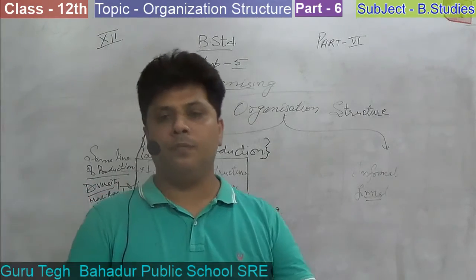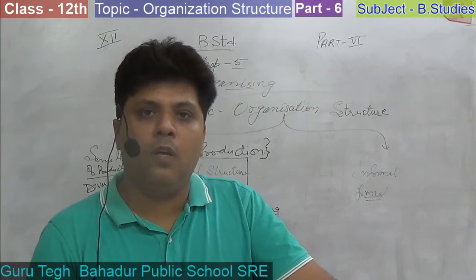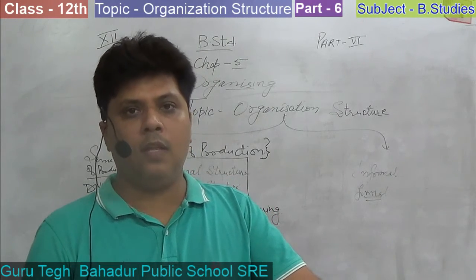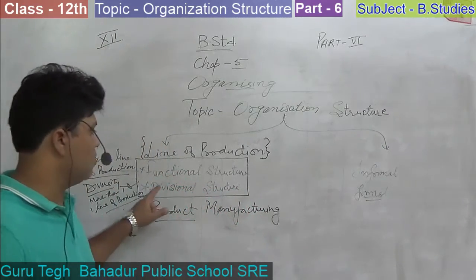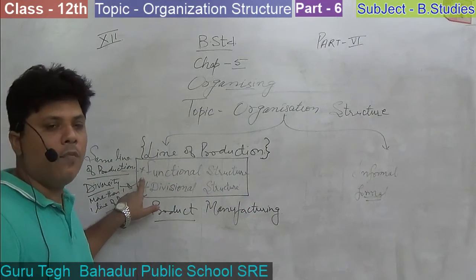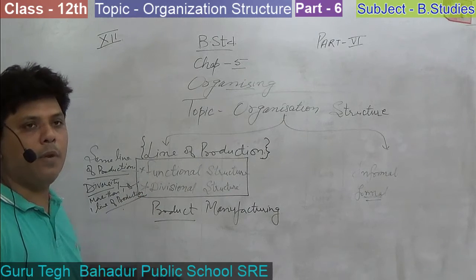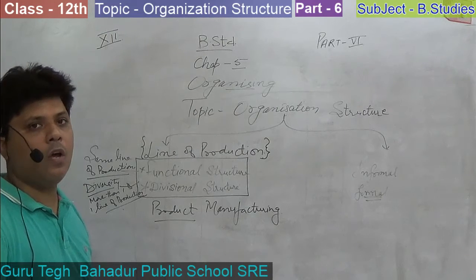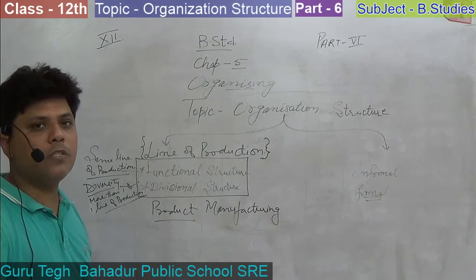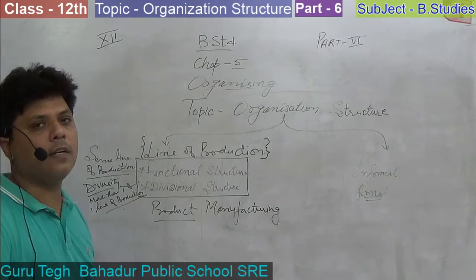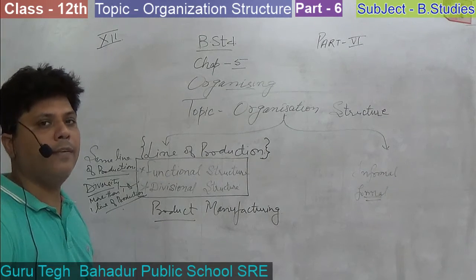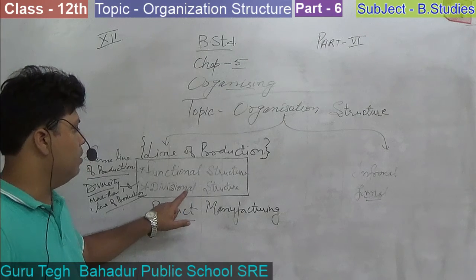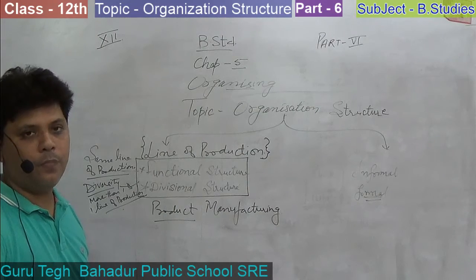Let's take an example. If we are asking about the Levi's company that manufactures only clothes, then they have to follow the functional structure in their organization. If we are asking about the Reliance company, working in petrochemicals, communication, clothing, merchandise and many other sectors, in this case the organization follows divisional structure. Okay.